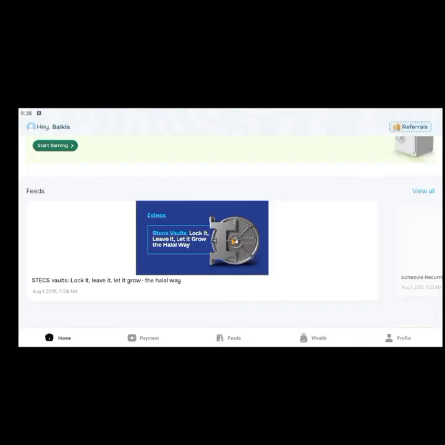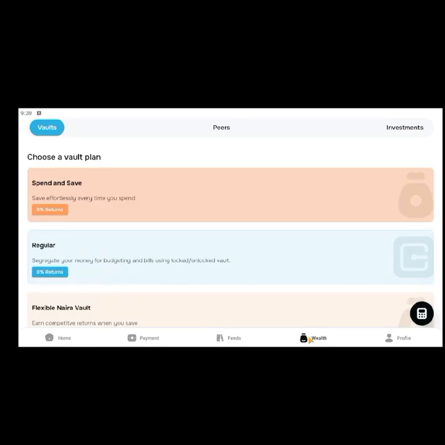Okay, so let me see if we can create a vault. A vault is basically what Yoruba people call kolo. So a vault is like a kolo where you can actually save your money, more like a mini section of your bank.